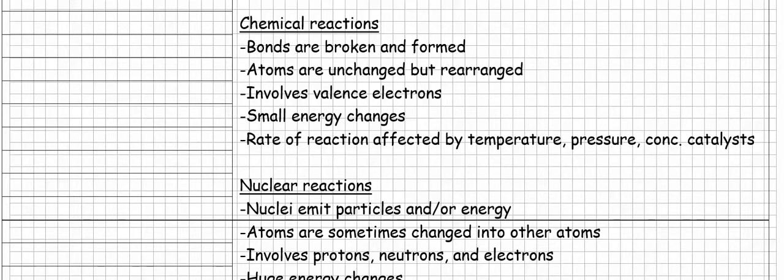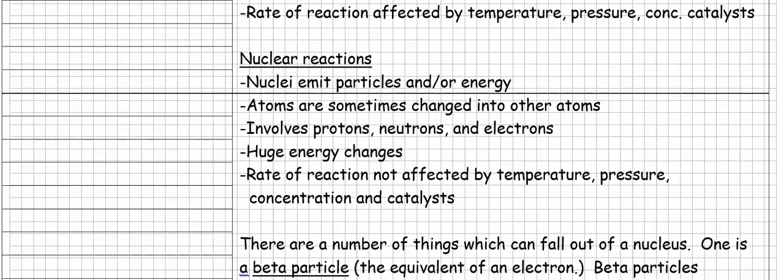Now let's contrast that with nuclear reactions. In nuclear reactions, nuclei emit particles and/or energy. We've already said that. Second, atoms are sometimes changed into other atoms. Now that's counter to what we've said before. What we've always been saying from the beginning is that matter cannot be created and cannot be destroyed. But at the nuclear level, atoms can be changed into other atoms.